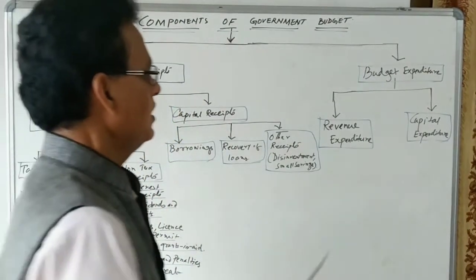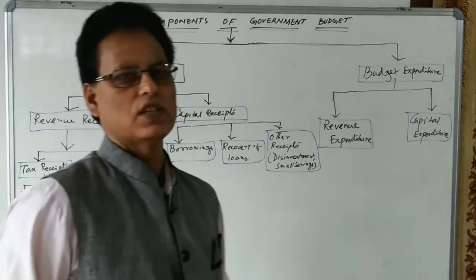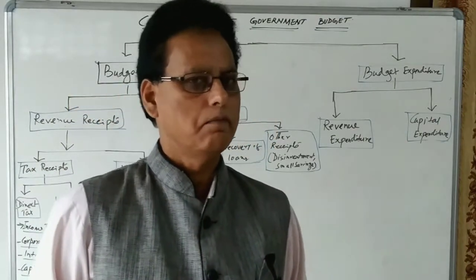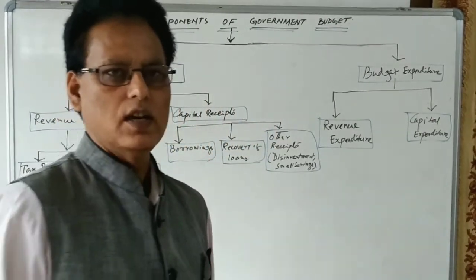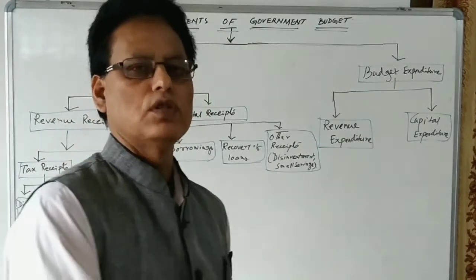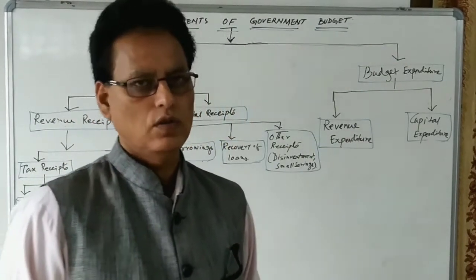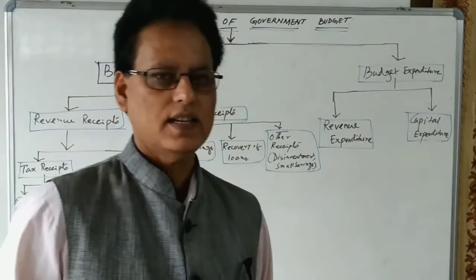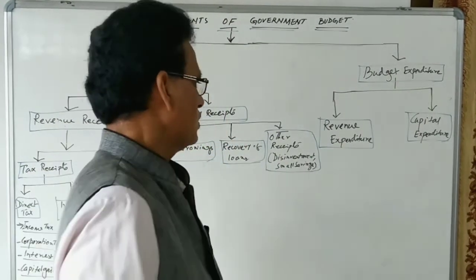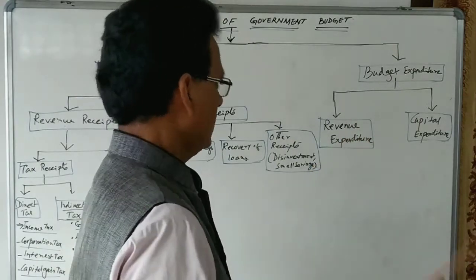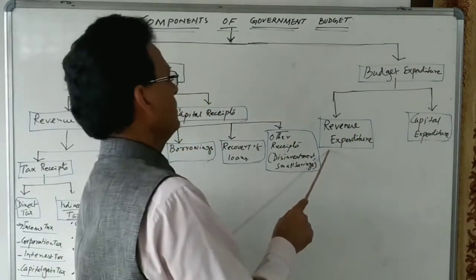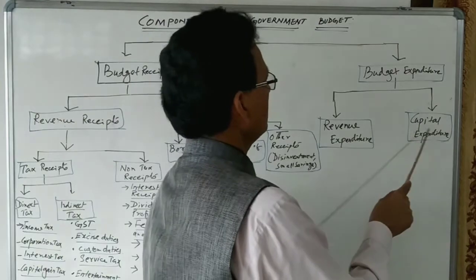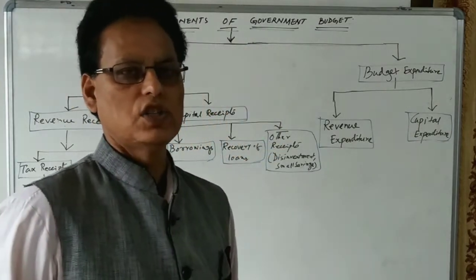Other side, let us see budget expenditure. The government used to make expenditure in order to ensure the smooth functioning of the government, or in order to create assets in the country. So budget expenditure consists of revenue expenditure, and it consists of capital expenditure.